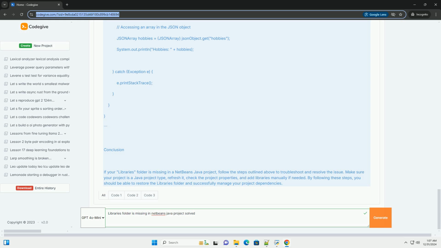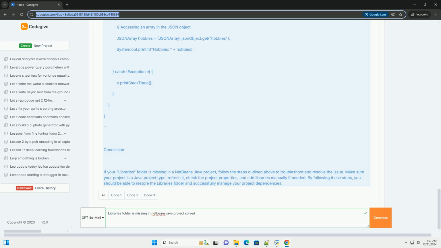String name = (String) jsonObject.get("name"); System.out.println("name: " + name); // accessing an array in the JSON object JSONArray hobbies = (JSONArray) jsonObject.get("hobbies"); System.out.println("hobbies: " + hobbies); } catch (Exception e) { e.printStackTrace(); }